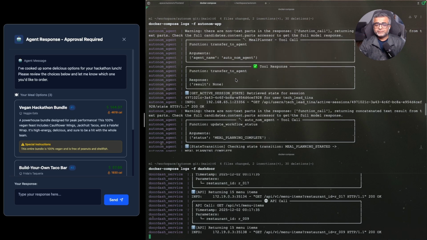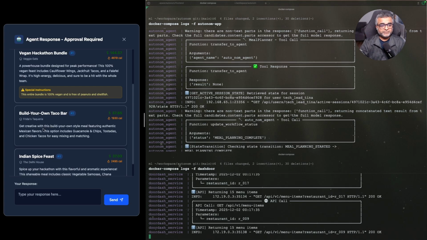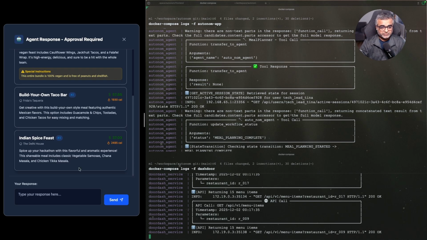It's saving the options to the, oh yeah, there you go. So we got this UI response. So we have the vegan hackathon bundle number 1, which is from the Veggie Eats restaurant. And it's a combination of cauliflower wings, jackfruit tacos, falafel wrap. I only see vegan options, so I'm sure the bundle has non-vegan options as well. We have Build Your Own Taco Bar from Frida's Taqueria, which again has guac and chips, tostadas, and chicken tacos. Awesome. And we have an Indian bundle with the samosas, chana masala, and chicken tikka masala.